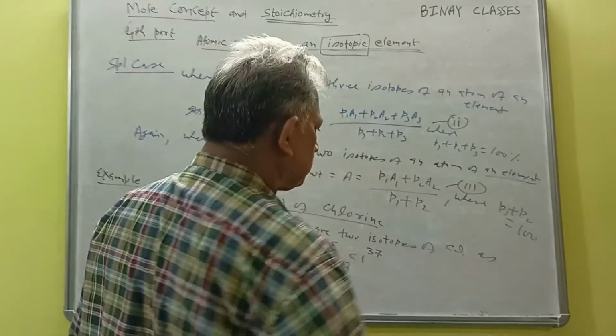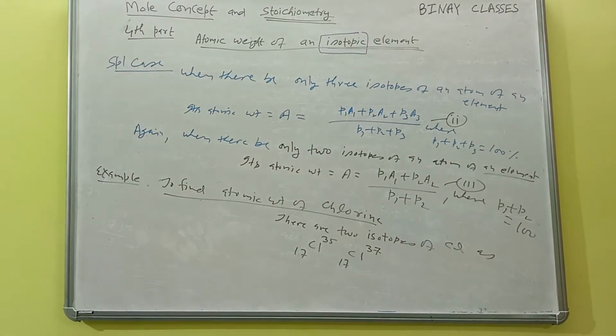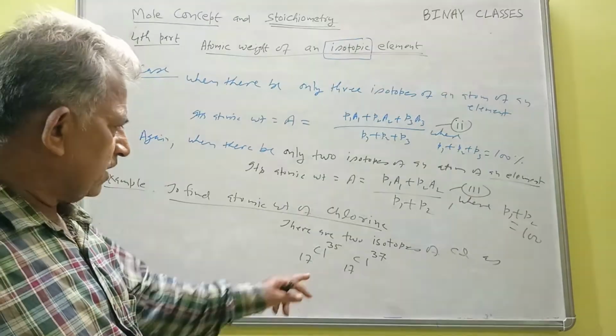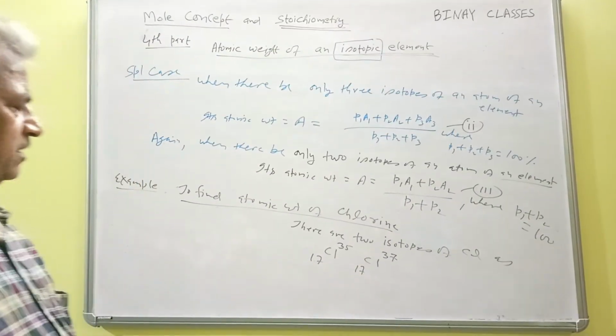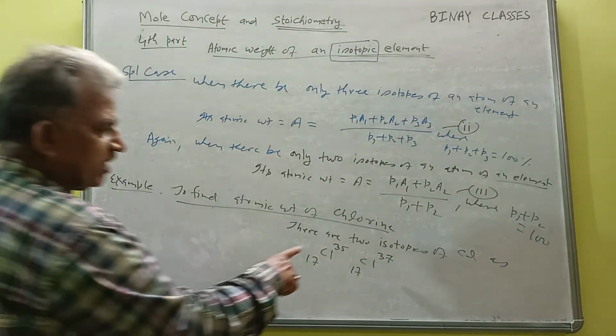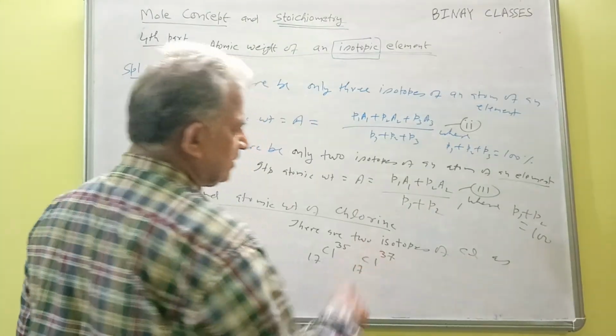There are two isotopes of chlorine, chlorine 35 and chlorine 37, and these are the mass numbers 35 and 37.